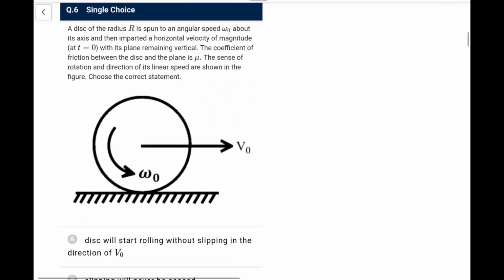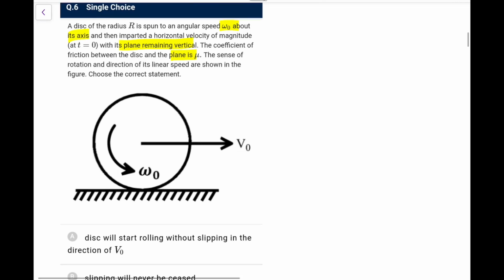Next, we have a disk of radius r spun to an angular speed omega naught about its axis. Okay, so it is omega naught about its axis, and then imparted a horizontal velocity of magnitude V naught with its plane remaining vertical. The coefficient of friction is mu. The sense of rotation and direction of its linear speed are shown in the figure.